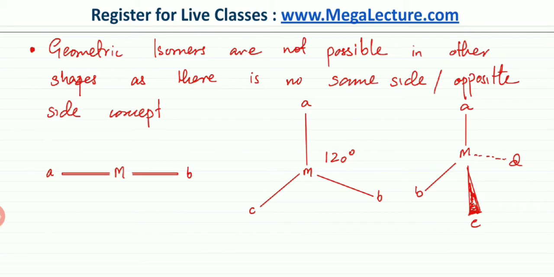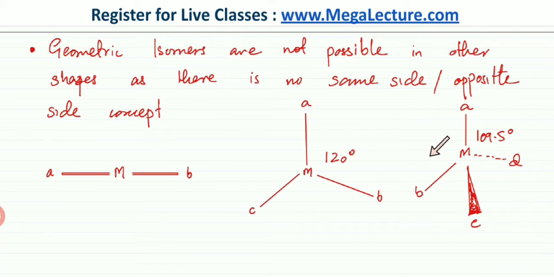And lastly, the same thing exactly applies to a tetrahedral complex. So even this shape, if a complex ion is tetrahedral, then all the angles are going to be the same. They're going to be 109.5 degrees. So no matter which way you arrange all these four ligands, whether they are two of the same type or two of different types, it doesn't really matter. No matter which way you arrange them, any two ligands are always going to have an angle of 109.5 degrees. So there's no concept of same side or different side.